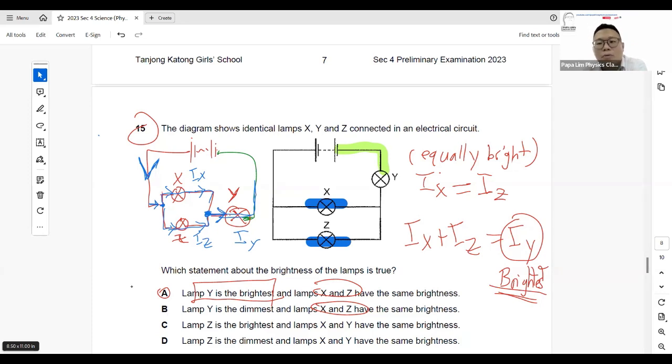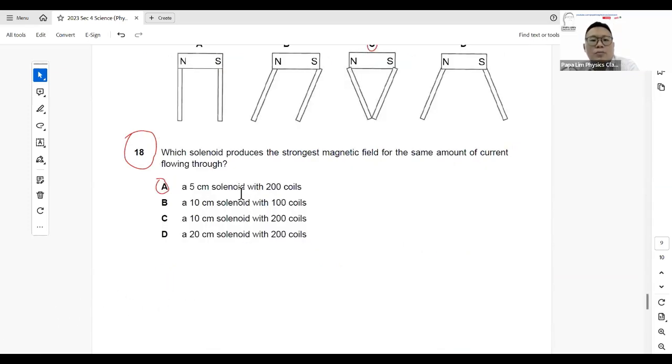Okay, that's why it's important for circuits, for you to analyze circuit questions carefully. Question 18, you're looking at which solenoid will produce the strongest magnetic field lines, given the same amount of current. Now, when we look at a stronger magnetic field, it doesn't mean that the more coil, the stronger. We need to factor in how much is the increment in the coil.